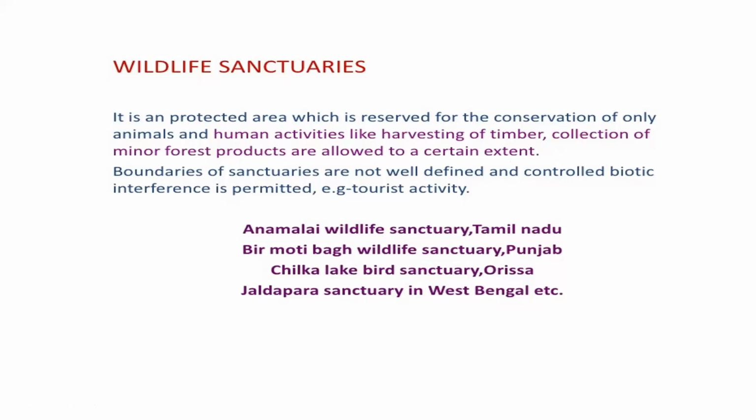For example, some medicines obtained from plants, small products like that, can be collected here.